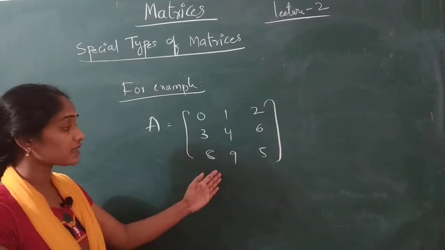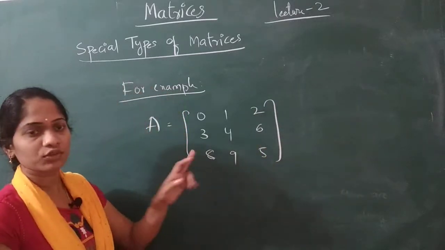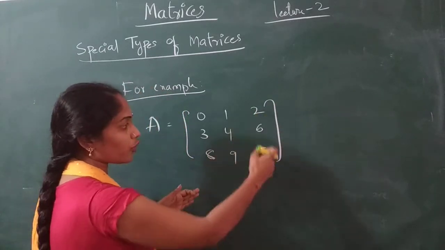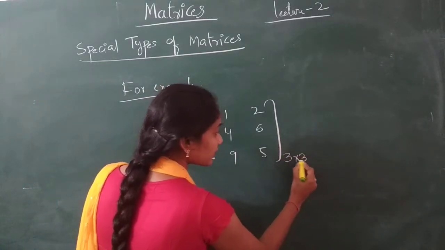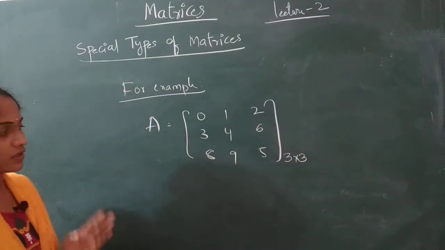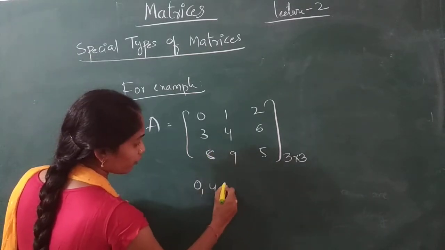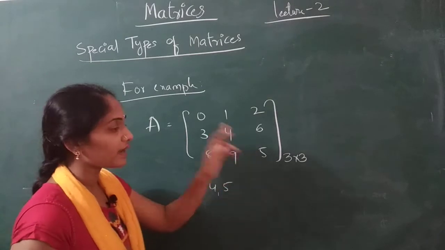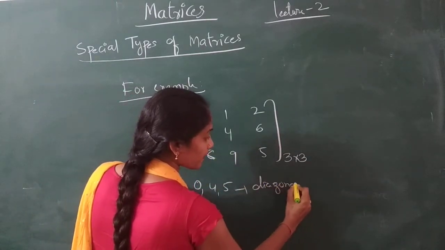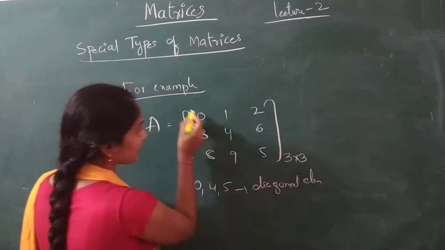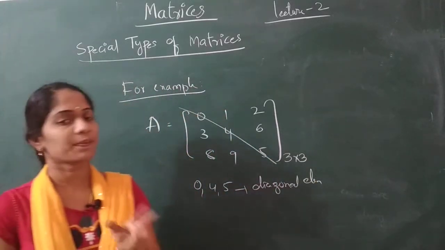How can I say this is a square matrix? Because 1 2 3, how many rows are there? 3 rows. And 1 2 3, how many columns are there? 3 columns. So this is n cross n, that is a 3 cross 3 square matrix. So now, 0 4 5 are what elements? Diagonal elements, and the line passing through these diagonal elements is known as the principal diagonal.